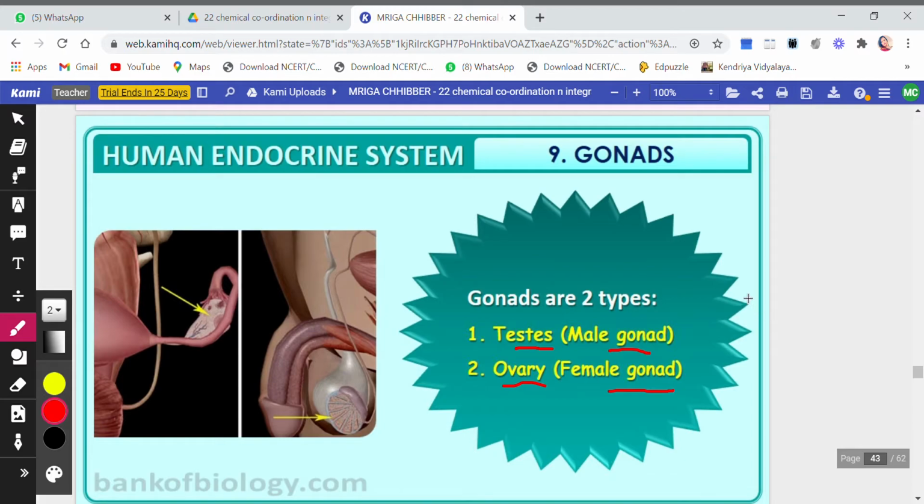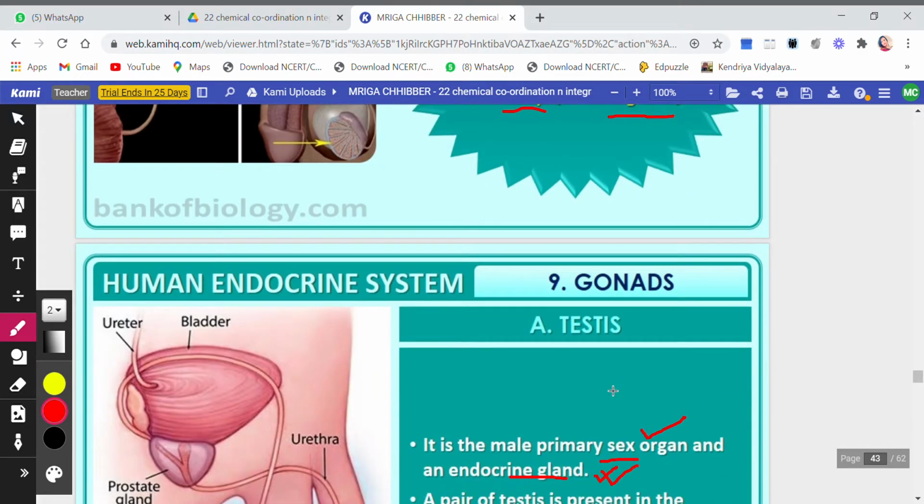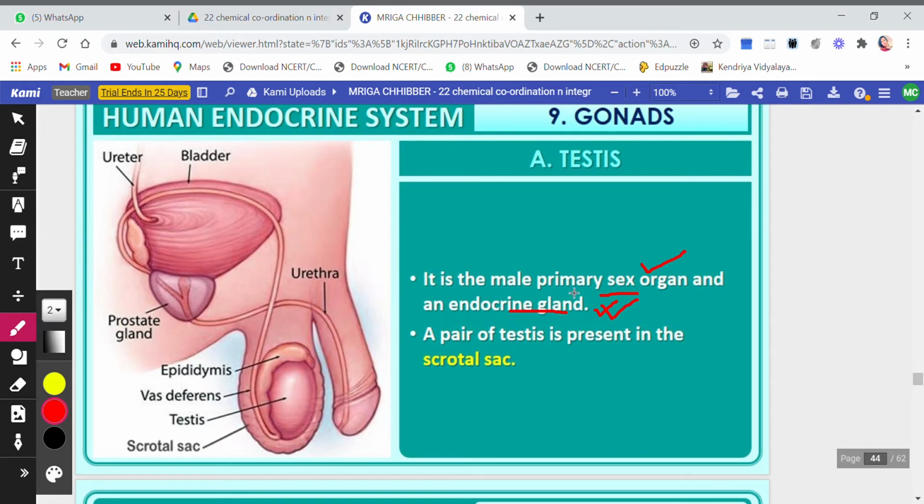The next topic that we are going to do in the human endocrine system is the gonad. There are two types of gonads: testes, which is the male gonad, and ovary, which is the female gonad. Testes is the male primary sex organ and it is also an endocrine gland. Why do we call it a sex organ? Because it is responsible for the production of sex cells, that is the sperm, and it is also an endocrine gland because it produces the male sex hormone called testosterone, also known as androgens.